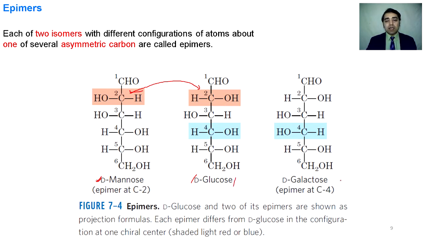Similarly, D-glucose and D-galactose differ in the configuration at carbon number 4. So D-glucose and D-galactose are epimers of each other with respect to carbon number 4. But D-mannose and D-galactose are not epimers of each other because they have different configurations at different carbon atoms in the chain.